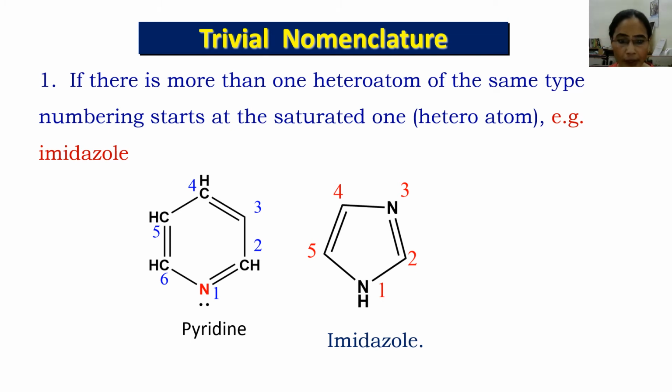Example is imidazole, and we can name it as a 1,3-diazole, not diazine. If the nitrogen atoms are present in the 5-membered ring at 1 and 3 positions, then this will be named as imidazole. Azine will not be used here because azine is used for the 6-membered ring system.